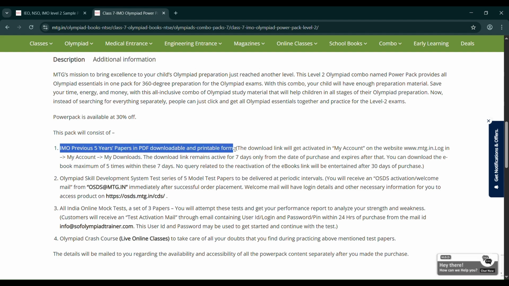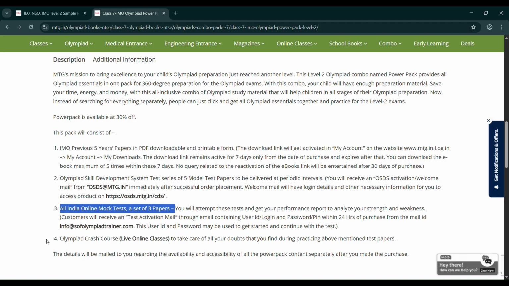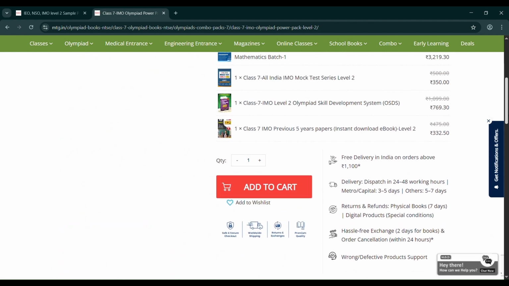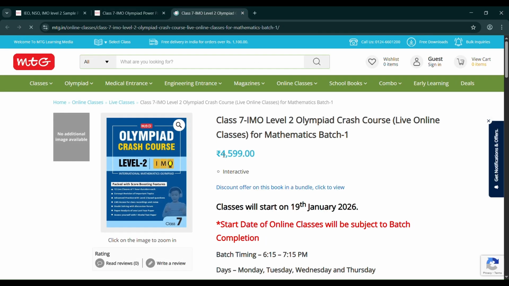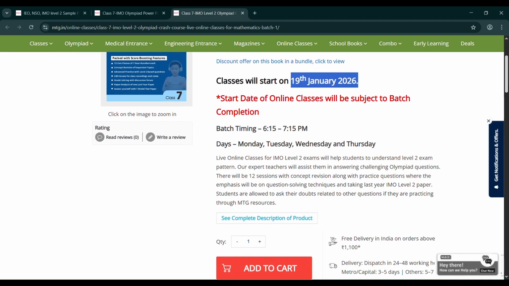Next, Olympiad skill development system test series for 5 model test papers to deliver in periodic intervals. All India online mock test, a set of 3 papers, and then Olympiad Crash Course live online classes to take care of your doubts about the mentioned test papers. So this online class is what makes it very special. The expensive one is 3,219. It was 4,599. They have reduced the price because here it is: 9 classes started on 19th January 2026. The classes have already started, and that's why they have reduced the price, because today it is 26th.